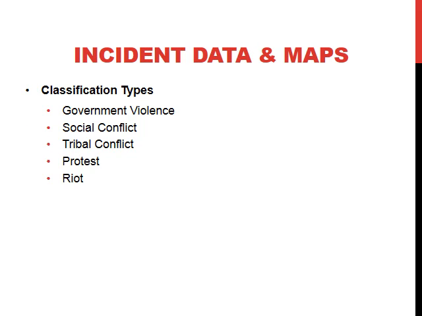The following slides have maps of the locations of various events that occurred over the past 5 years in South Sudan. These are the classification types that we use to describe the events. Some events were classified based on the actor and victim relationships. The number of each incident is noted in the legends of each map.